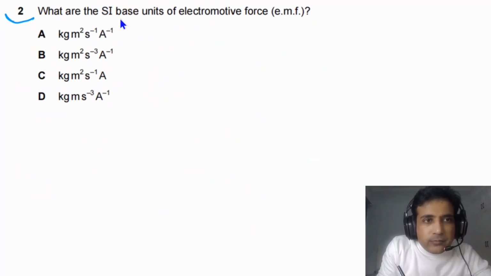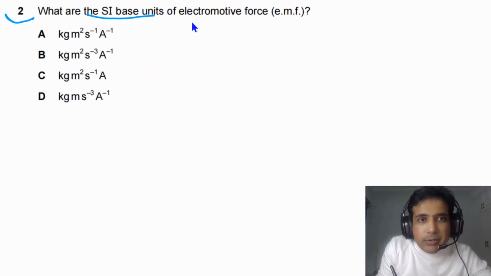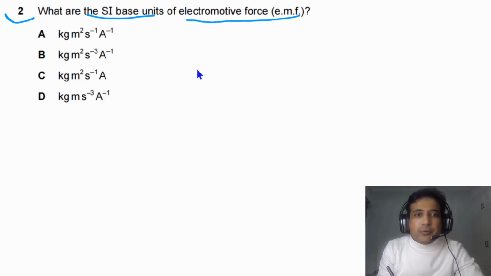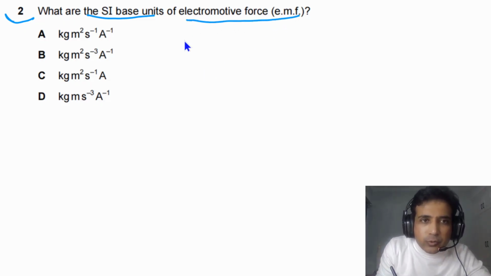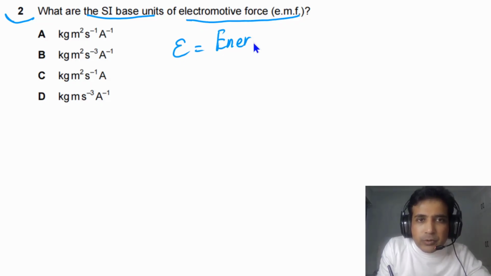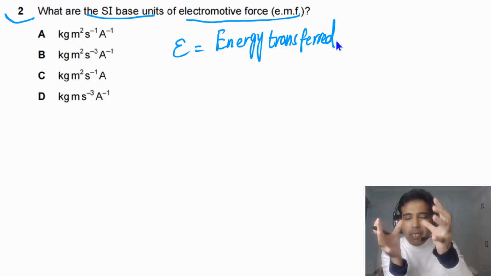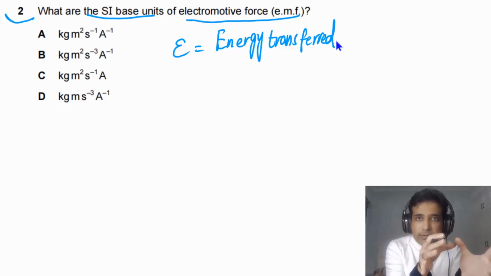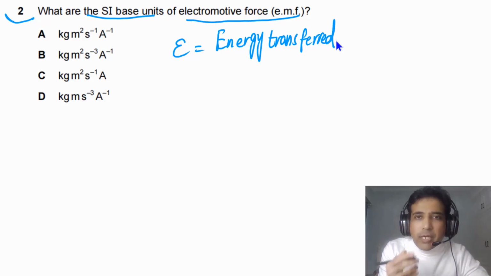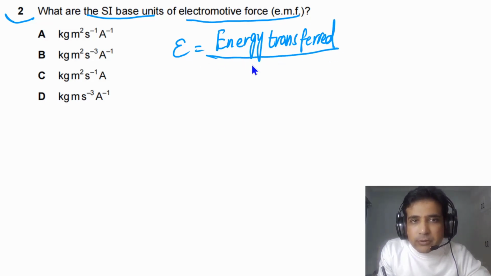For the second question, we need to find out what the SI base units of electromotive force are. First of all, we need to understand electromotive force. Electromotive force is equal to energy transferred per unit charge. EMF is energy transferred from chemical energy, or simply from any other form of energy, to electrical energy per unit charge. We call that the electromotive force in a battery.